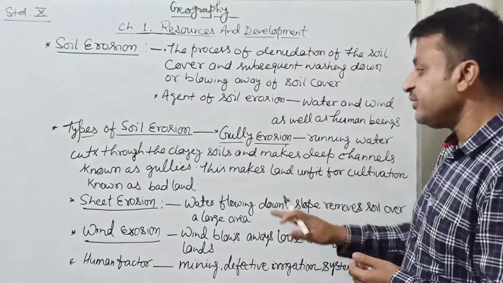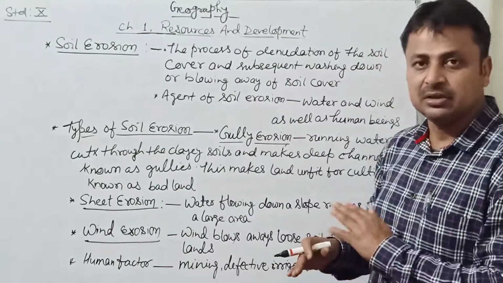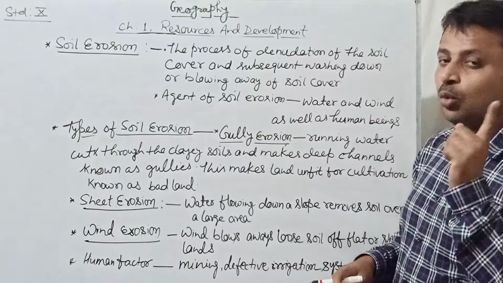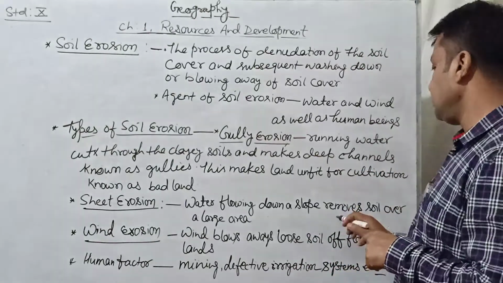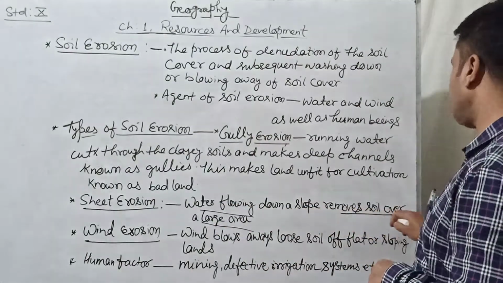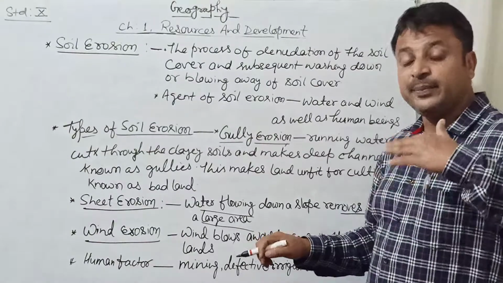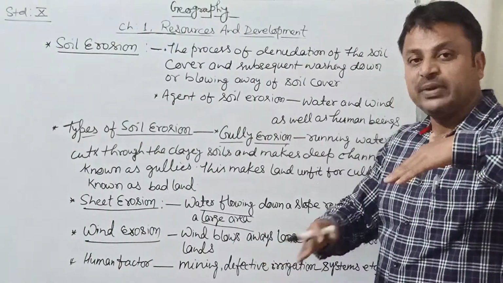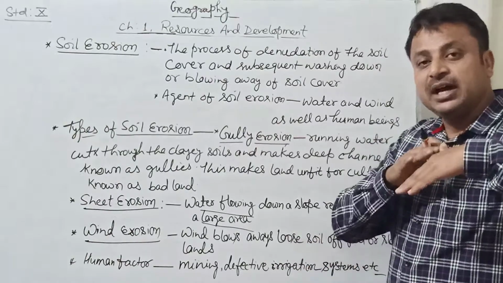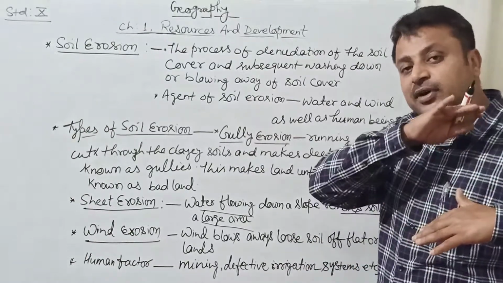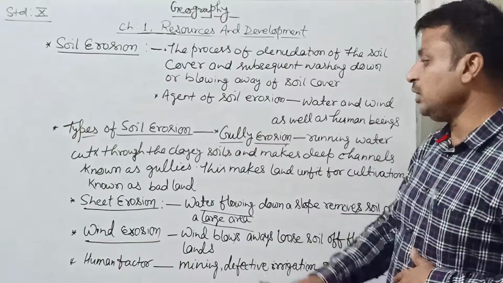So the next one is sheet erosion. Simple, just washing away of the top layer, but under what factor? Under water flowing down a slope, which removes soil over a large area. It means when water comes from a slope, a hilly region, it has great velocity and washes away the fertile layer of the soil. This is called sheet erosion.